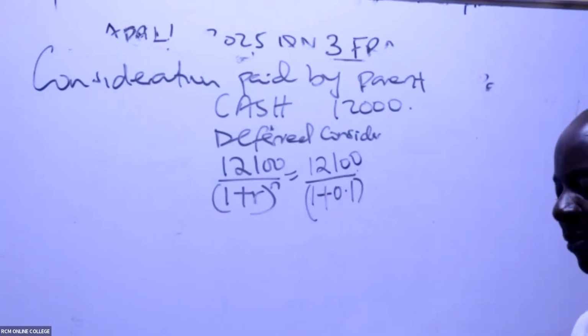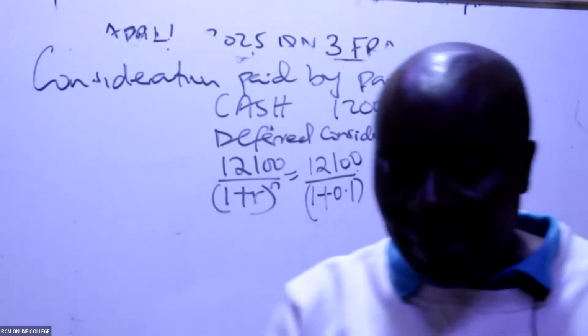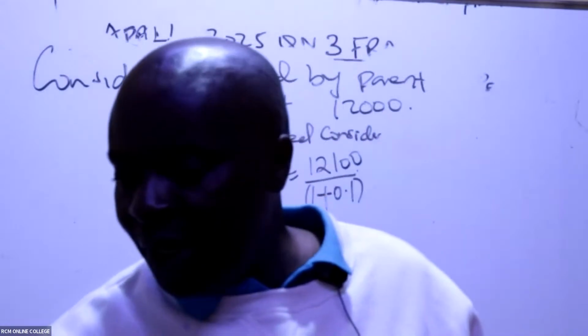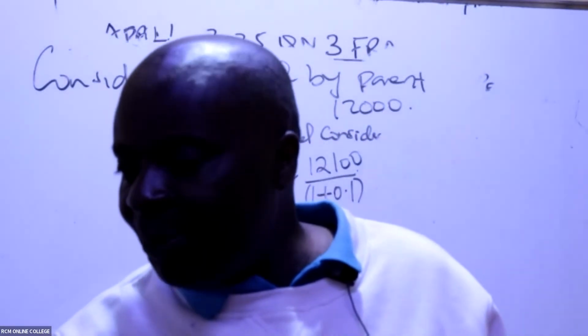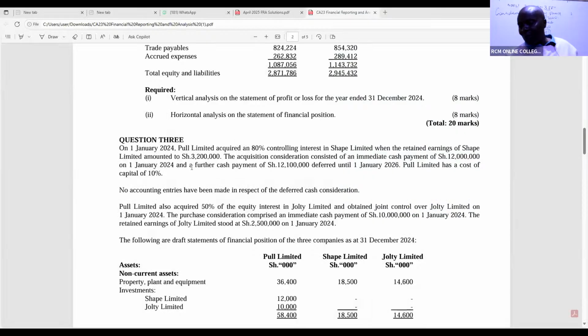But in this case here, remember, we don't do this deferment forever. We are deferring this payment up to when? Remember, we are making this promise to pay on 1st January 2024, and we shall be paying on 1st January 2026. Hiyo ni miaka ngapi? How many years are we talking about? We've made a promise to pay it by this date, and we started the transaction.